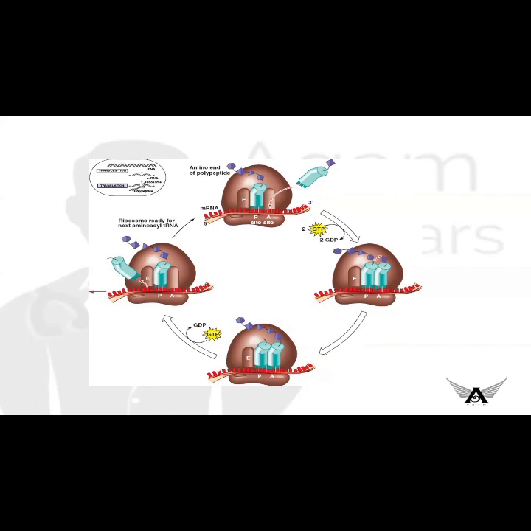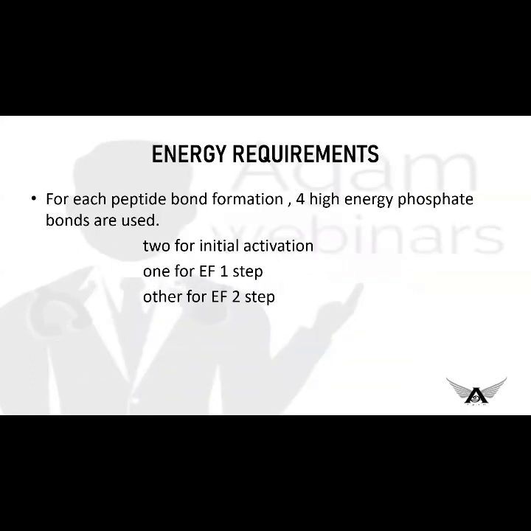Okay. Now, the energy requirement of this process is 4 ATPs: 2 for initial activation, 1 for the EF1 step, another for the EF2 step. EF2 comes into role during translocation. EF1 occurs during the binding of amino acid tRNA to the A site. Okay. Next, the elongation process goes on.